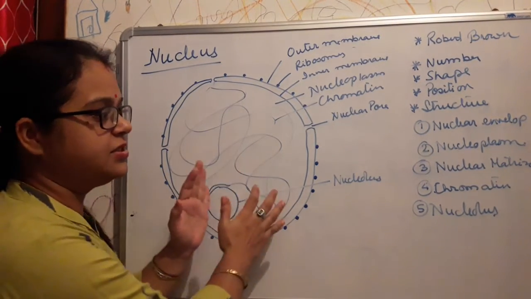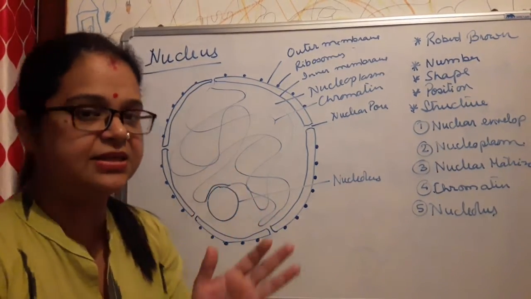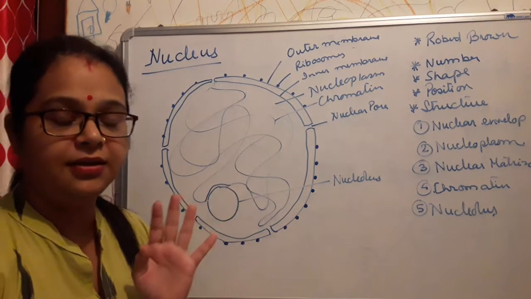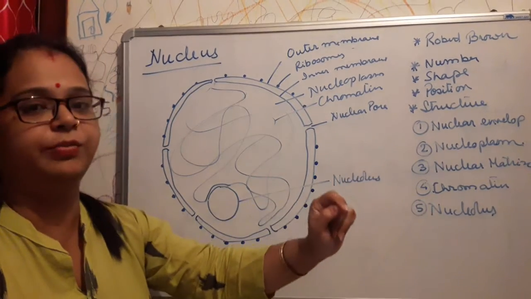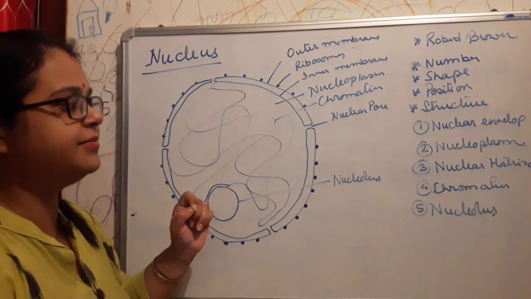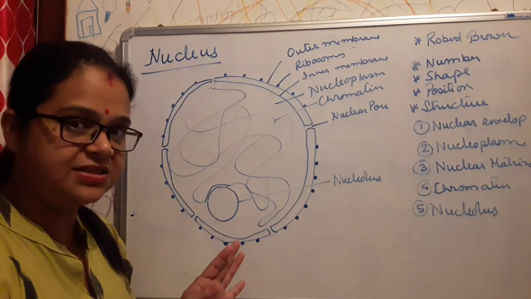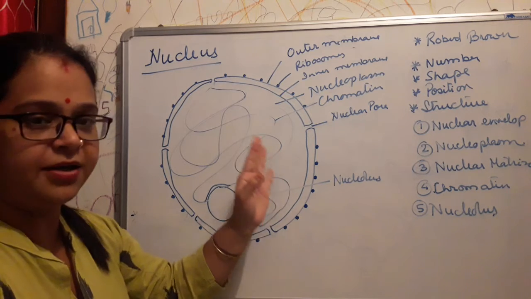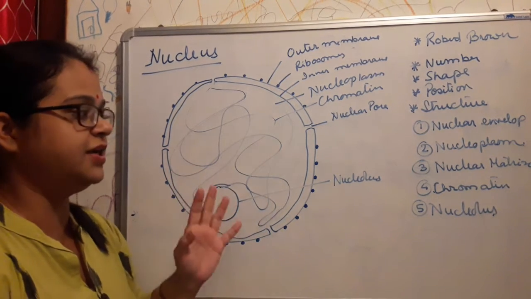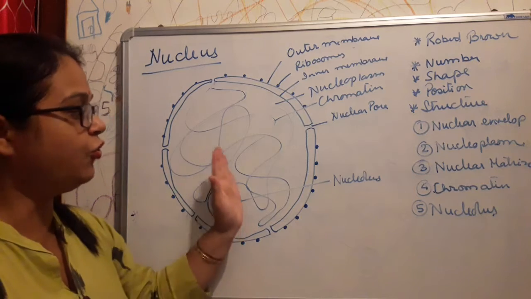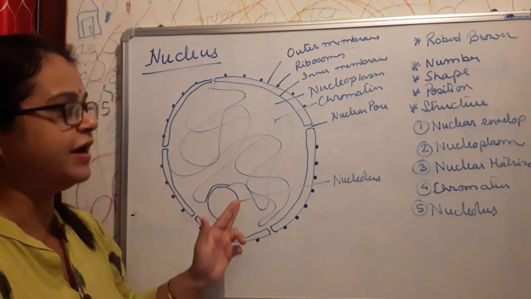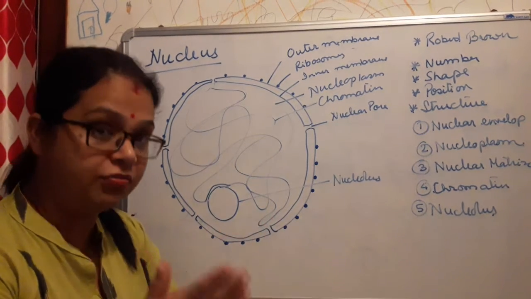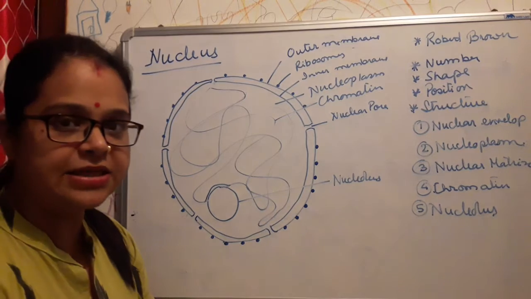Then next is the nucleoplasm. That means the matrix or semi-liquid substance present inside the membrane, in contact with the inner membrane, is known as the nucleoplasm. This nucleoplasm consists of various chemical substances. Then it also contains the nuclear matrix. That matrix also possesses various essential substances like the chromatin. These thread-like fibers will later condense to form the chromosomes, which are the main hereditary substances.